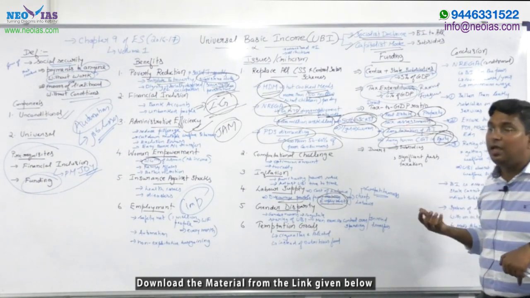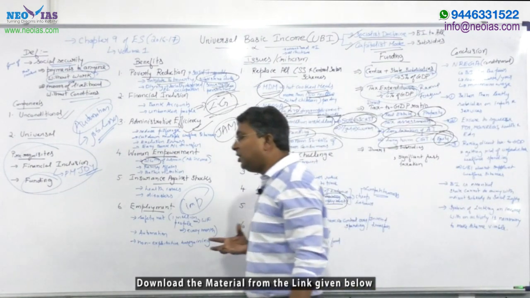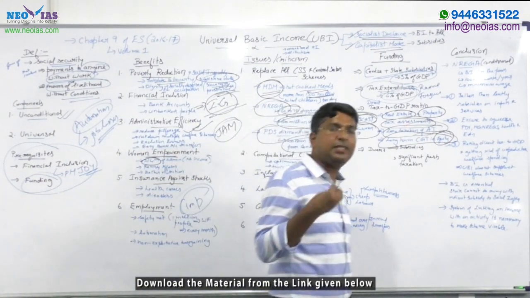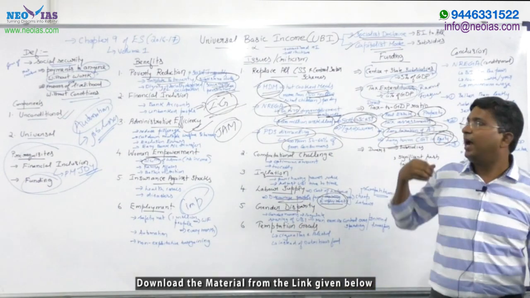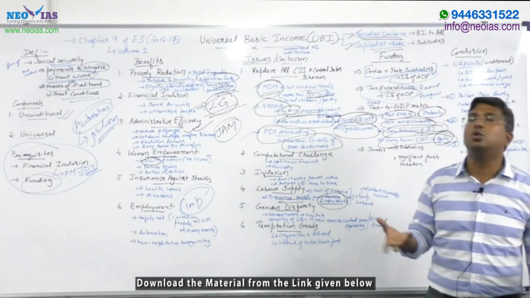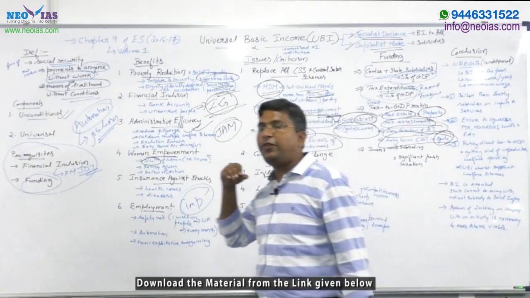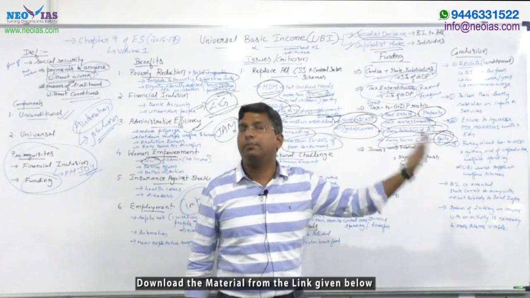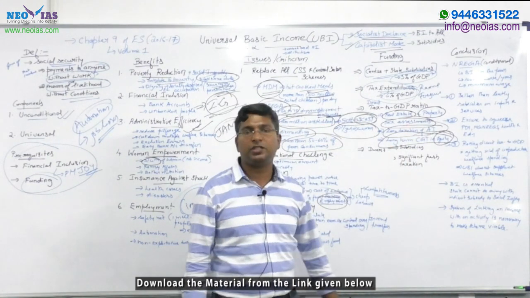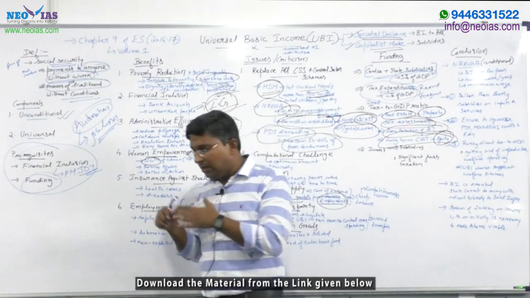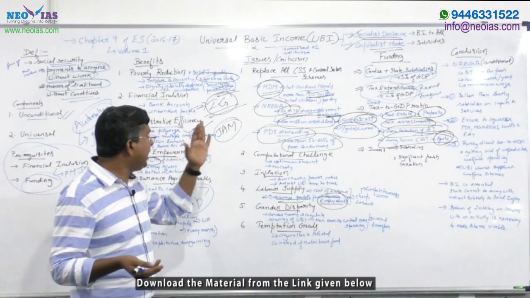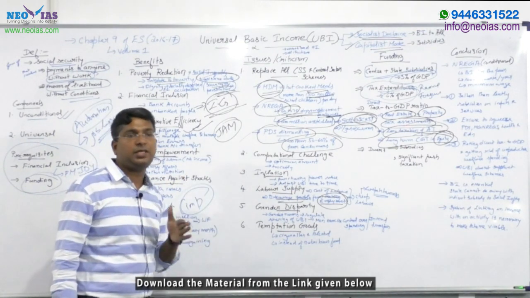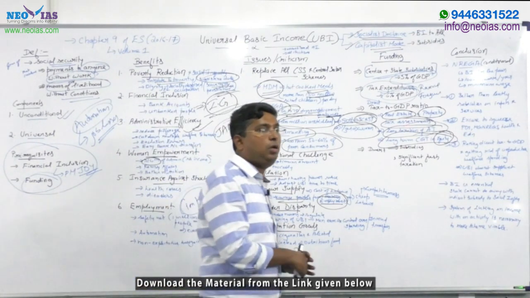So you cannot say that India is a developing country and does not have resources to implement a concept like universal basic income. You can address this funding issue by telling these solutions. Don't say that funding is a problem; instead, explain how this fund can be raised to implement universal basic income. Now my question is, since there are benefits and issues related to universal basic income, what will be your stand on UBI?